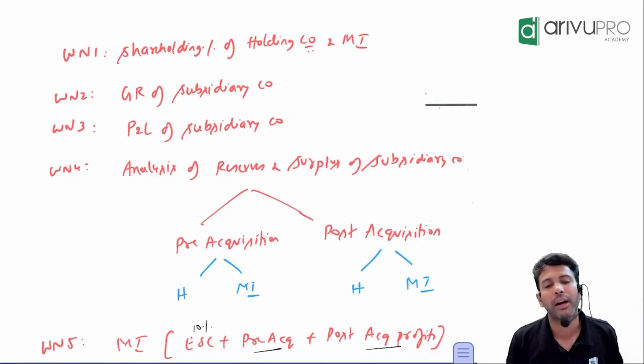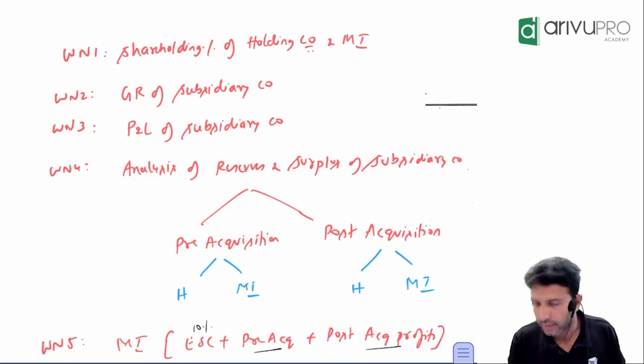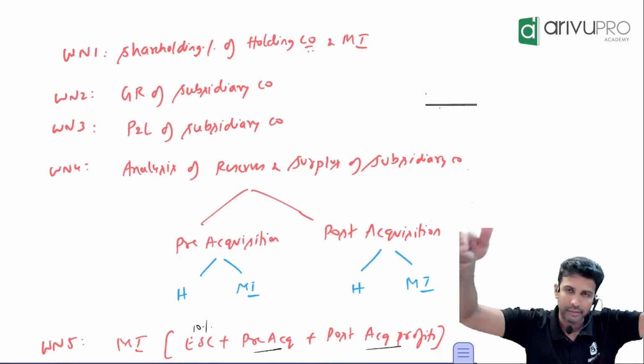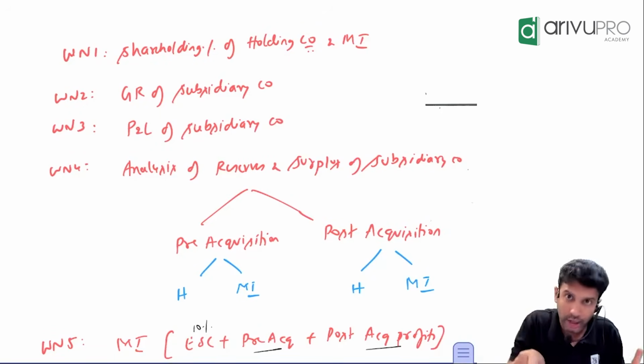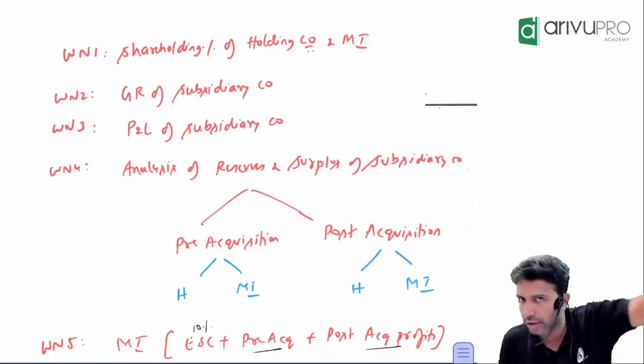Then working note number 6. This is where we calculate goodwill or capital reserve. Take the cost of investment, expressed on what term? Face value or market value? Market value. Then reduce the pre-acquisition dividend, because ideally you should not get it, but in reality you are getting it. So net it off, or adjust it, from the cost of investment.